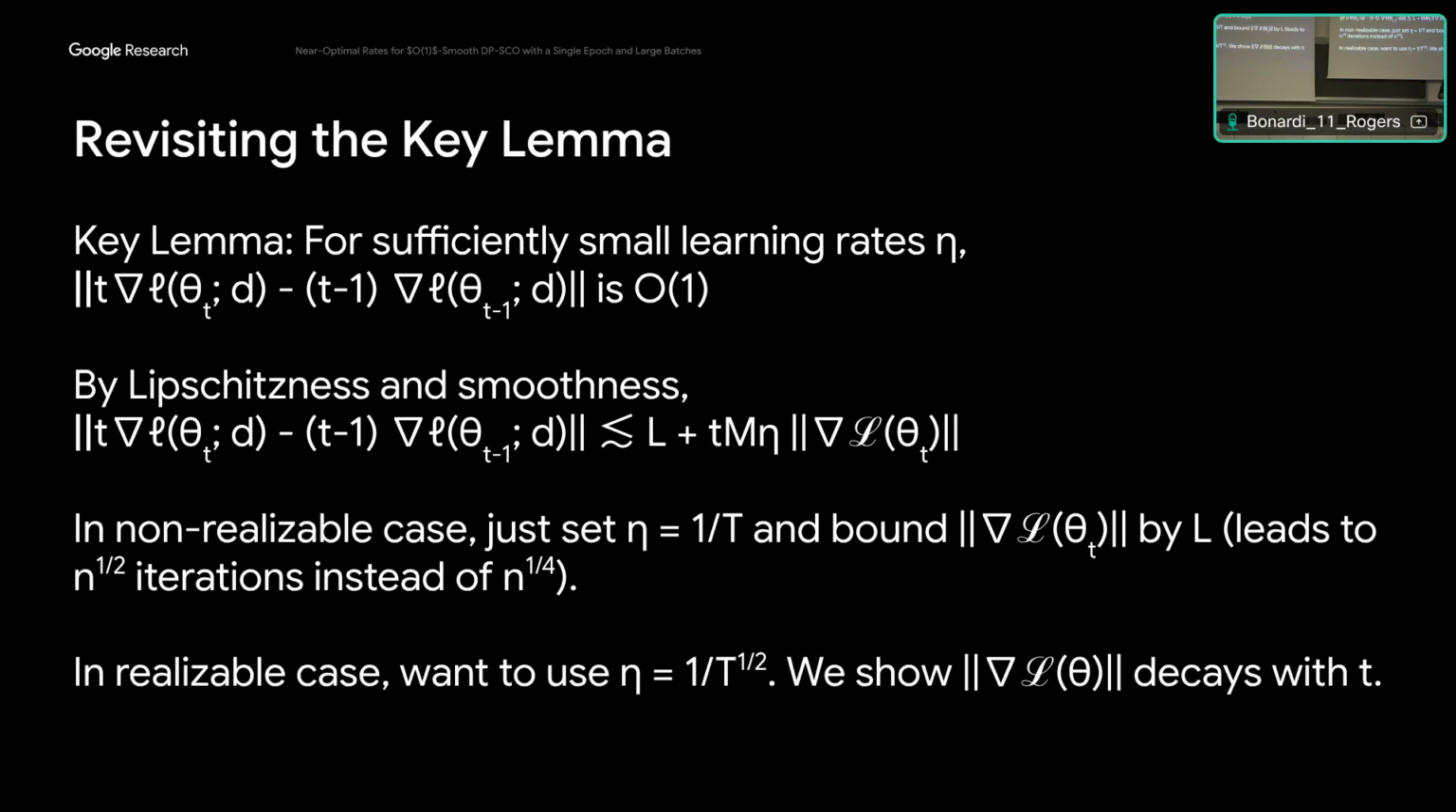by showing that the norm of the population gradient is actually decreasing over time. So as this t term in my bound increases, the norm of the gradient is going to decrease, and so this bound is still constant.